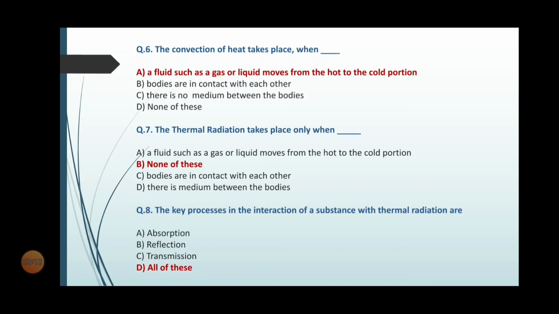Question number 6. The convection of heat takes place when dash. Options are option A a fluid such as a gas or liquid moves from the hot to the cold portion, option B bodies are in contact with each other, option C there is no medium between the bodies, option D none of these. So the correct option is option A a fluid such as a gas or liquid moves from the hot to the cold portion.